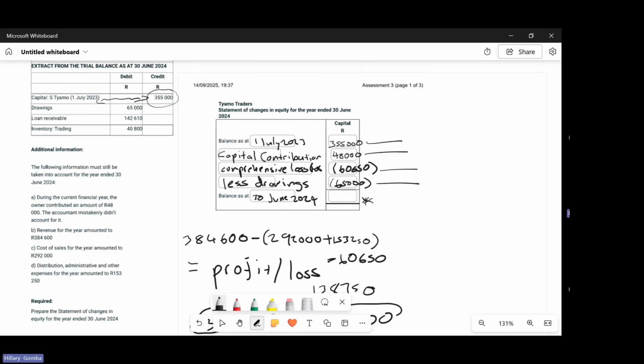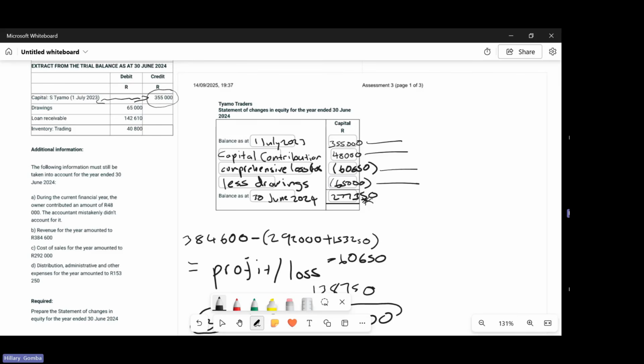How much are you getting? 277,350. 277,350. So this will be your balance at the end of the year.